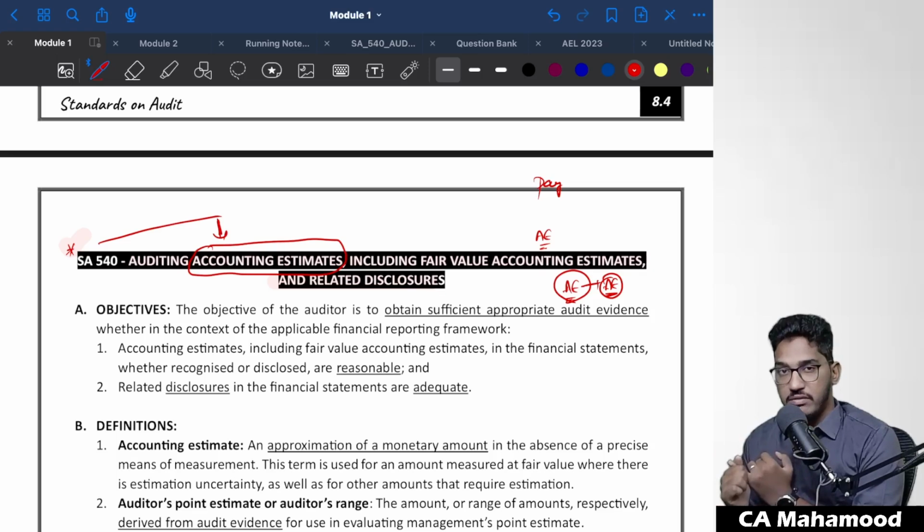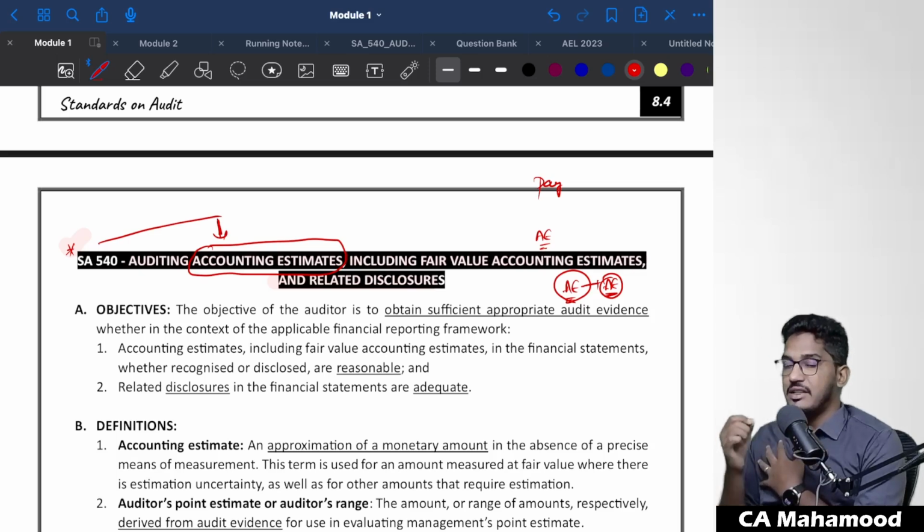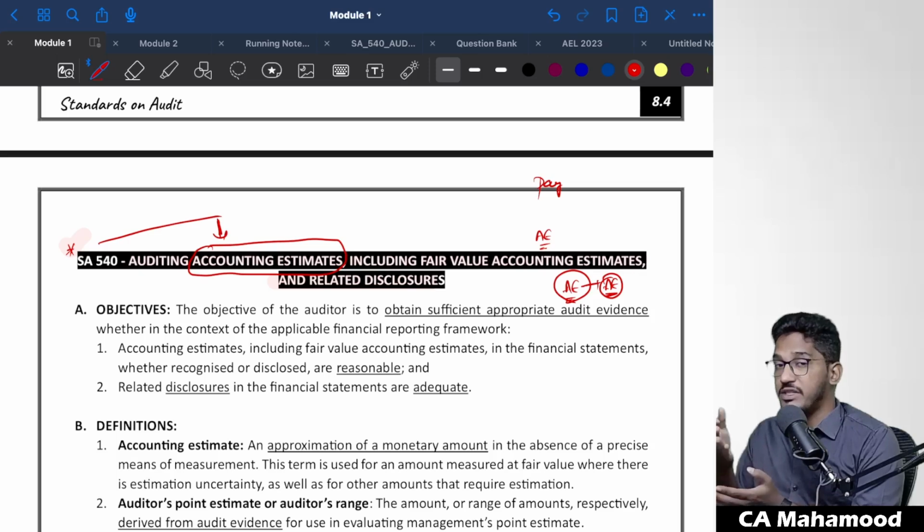See, when you can calculate something exactly, when you can precisely calculate a certain amount, you can verify it easily. But when something has to be estimated, an estimate is purely my opinion. I will make an estimate purely on my opinion. So whenever estimates are getting used, we are using them because we don't have a precise calculation. We can't precisely calculate the amount. That's why we are using accounting estimates.